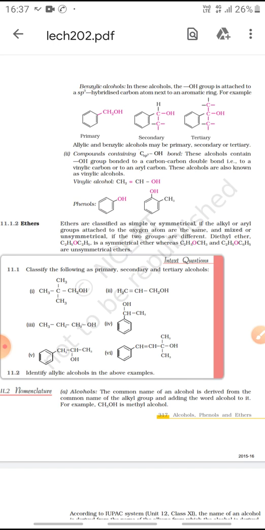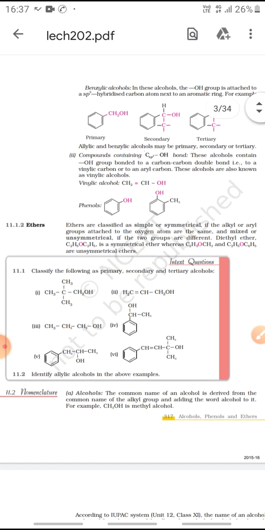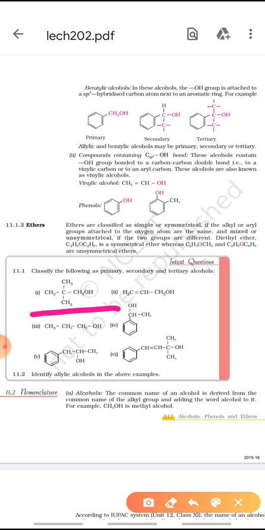Now children, there is a question. Classify the following as primary, secondary and tertiary alcohol. Now tell me, what type of alcohol is this? The carbon containing the OH group is further attached to only one more carbon. So it will be your primary alcohol. Similarly, the carbon containing the OH group is further attached to only one carbon. So it will also be primary, but this is primary allylic alcohol.